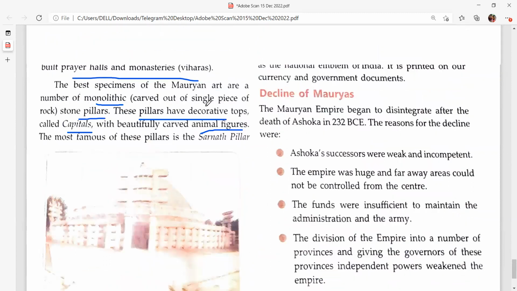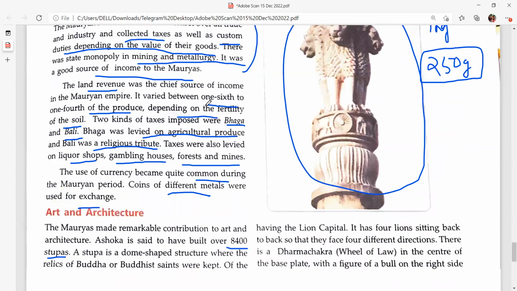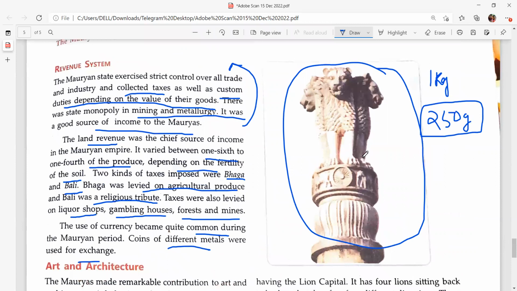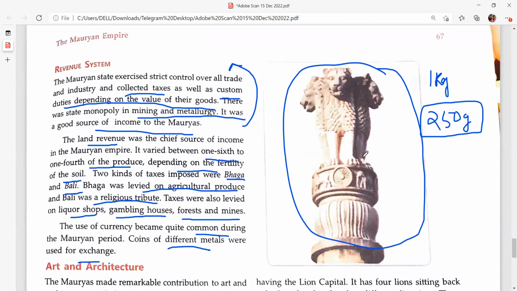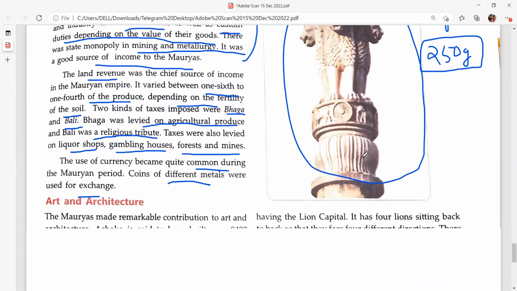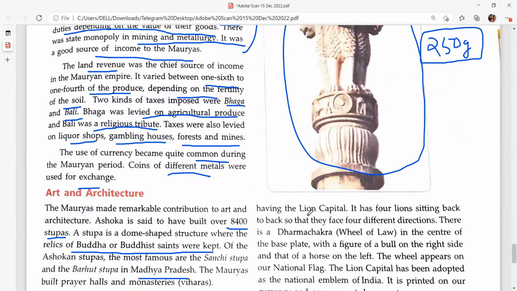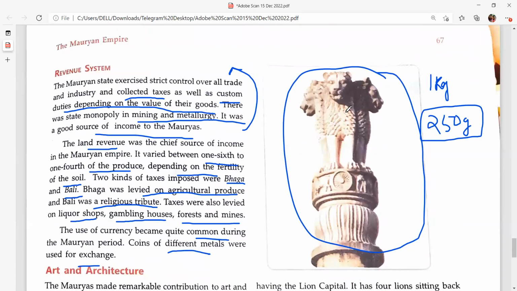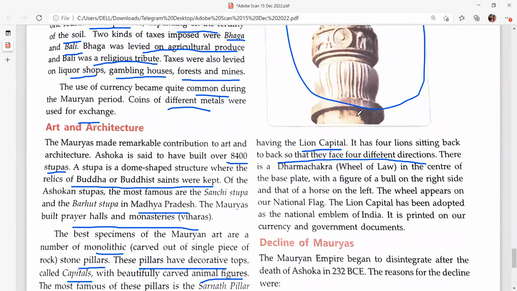The most famous pillar is the Sarnath pillar. The Sarnath pillar is adopted as the emblem of India, which is known as the lion capital. It has 4 lions sitting back to back so that they face 4 directions. Each lion is facing one direction, which symbolizes 4 different directions.